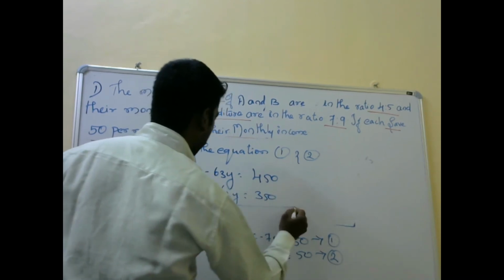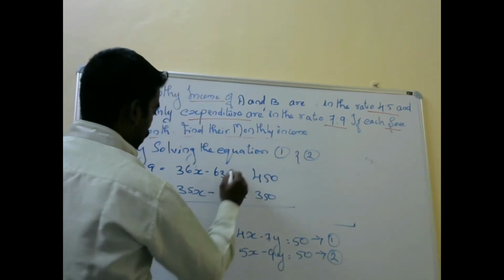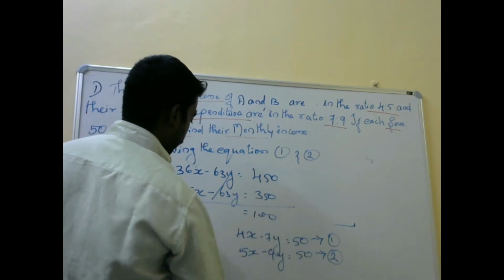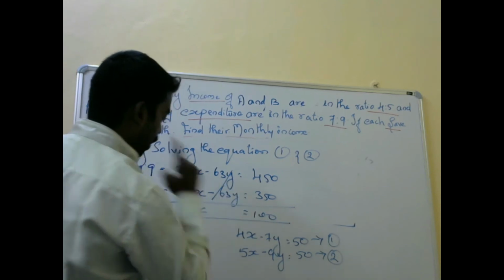So when we solve this, we get x is equal to 100.